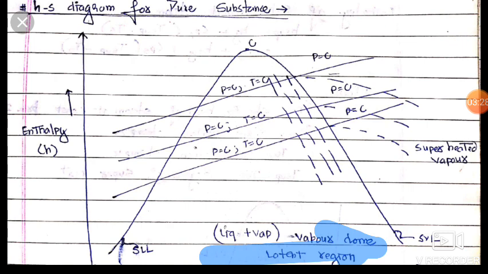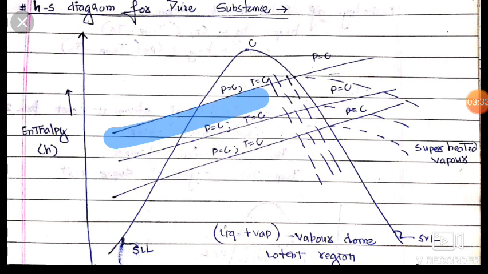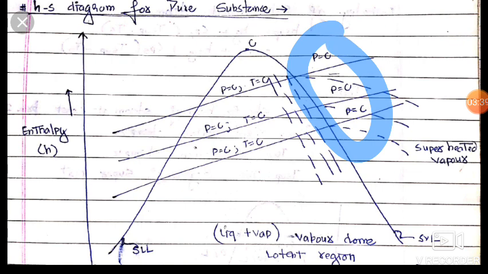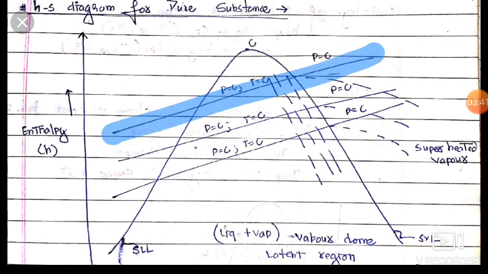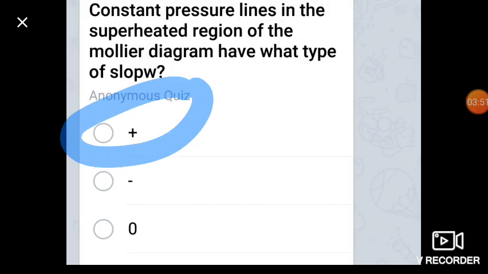The slope is asked in the superheated region. These are the constant pressure lines, and the slope makes a positive angle with the horizontal. So the slope is positive, and the answer is the first one, positive.